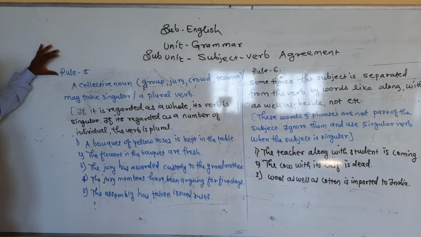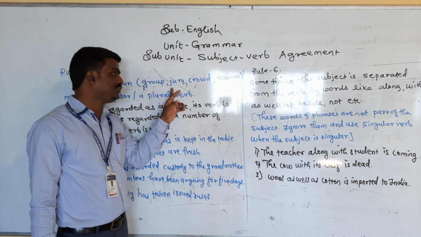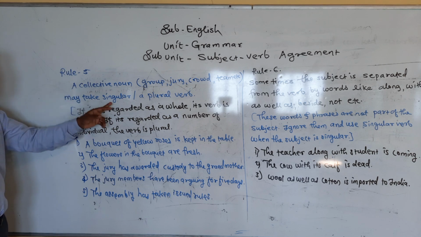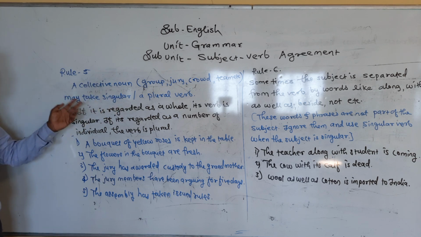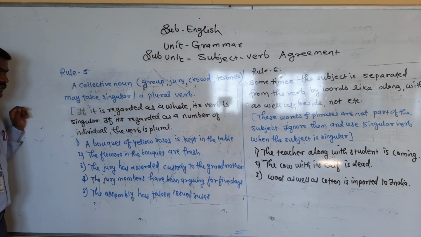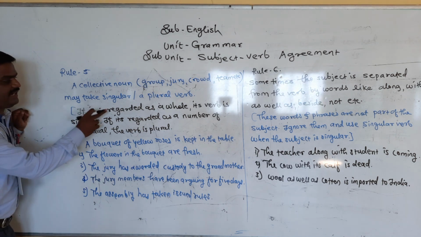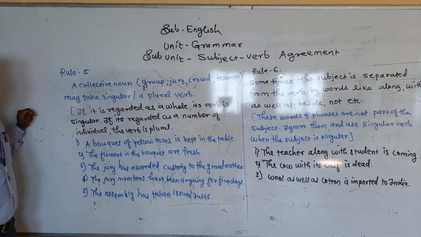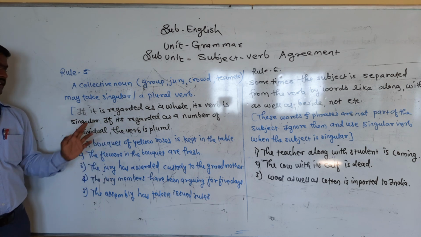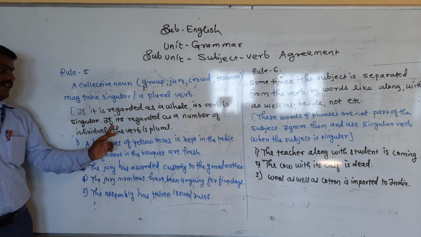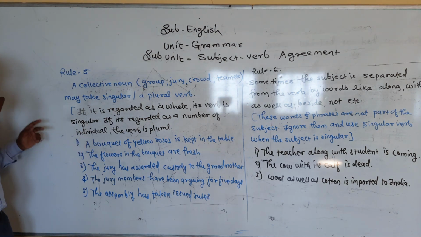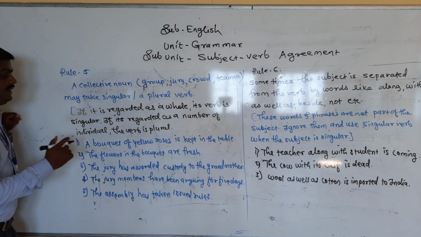A collective noun, group, jury, crowd, team, etc. may take a singular or plural verb. If it is regarded as a whole, its verb is singular. Means when it is representing the whole, that time we are using a singular verb, and if it is regarded as a number of individuals, means individually it is representing, that time we are using a plural verb.